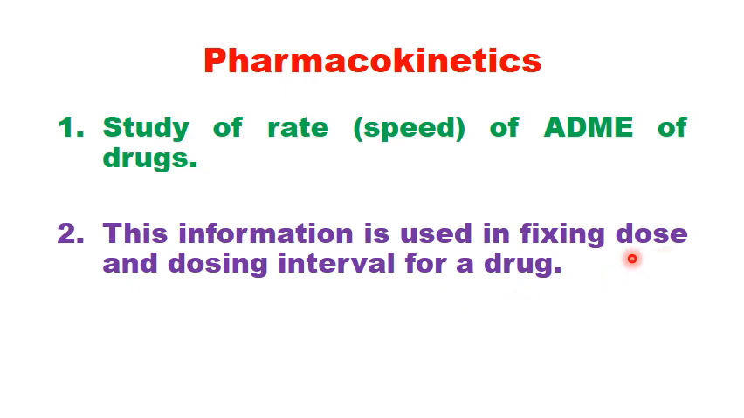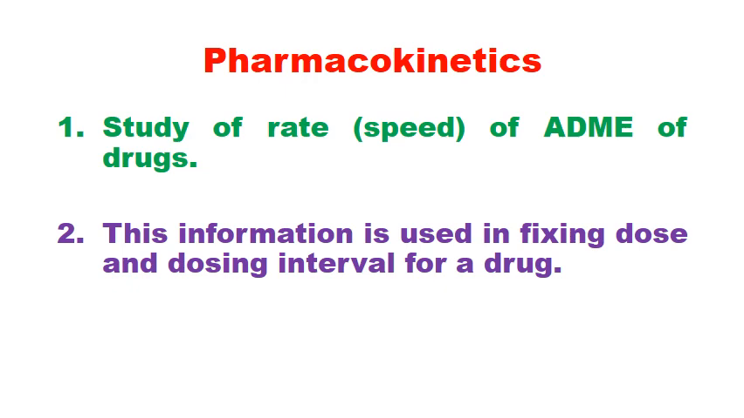What dose should we give to the patient? Is it 100 mg, 200 mg, 300 mg, 400 or 500 mg? And the dosing interval. So, dosing interval means you can say the dosing timetable. So, how many times should I give this tablet? For example, paracetamol tablet is given every 6 hours. So, that is called dosing interval. The time from one dose to another dose is called dosing interval. So, pharmacokinetics is very much useful in fixing dose and dosing interval.